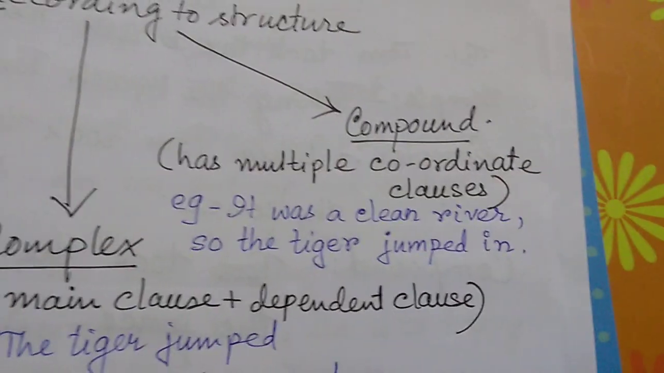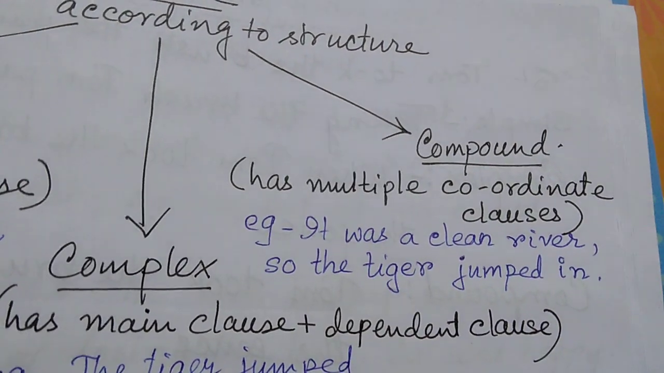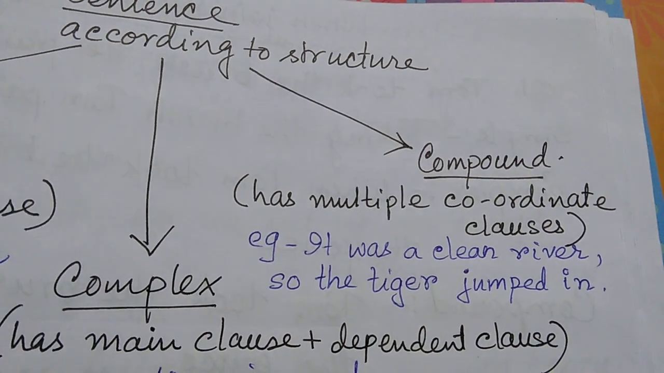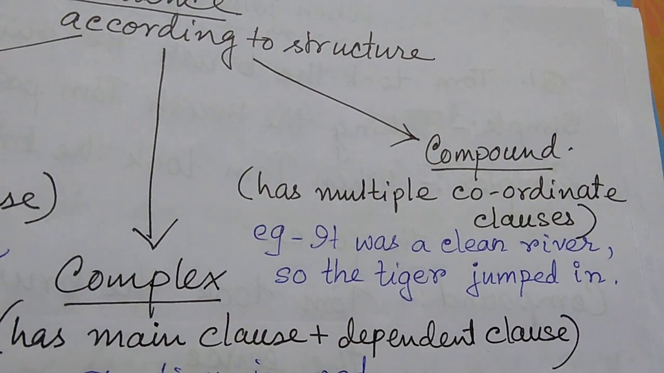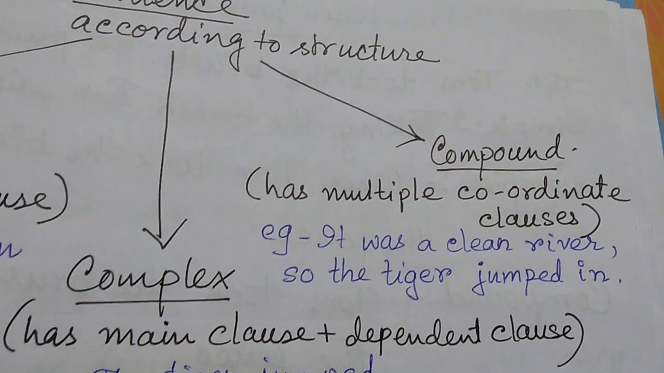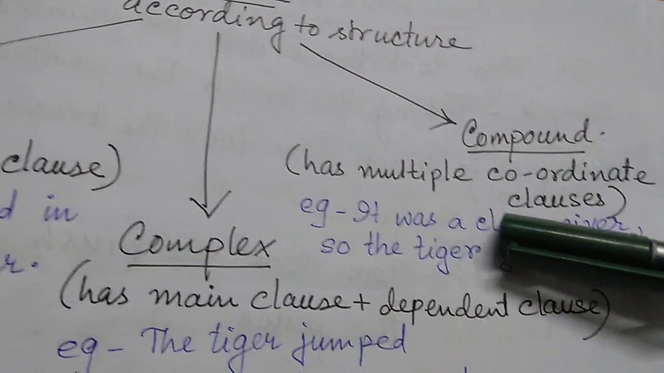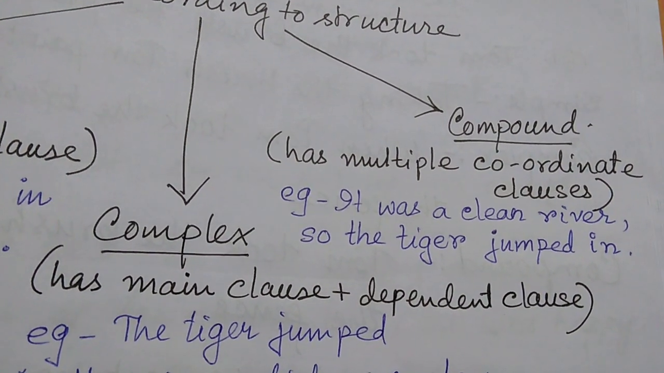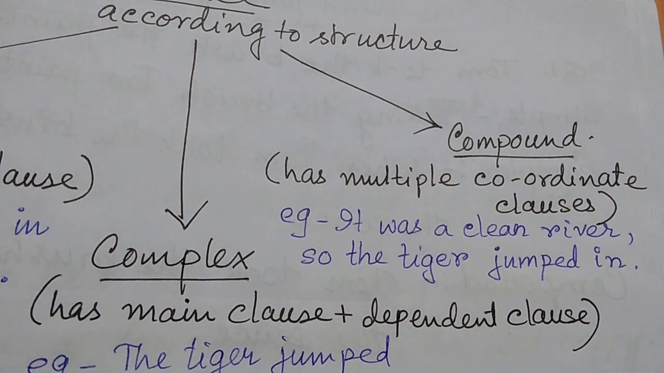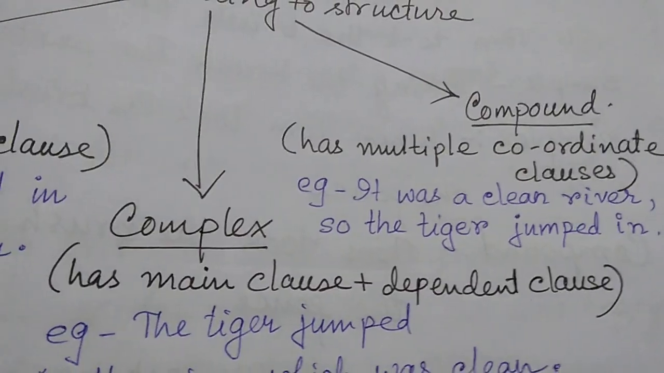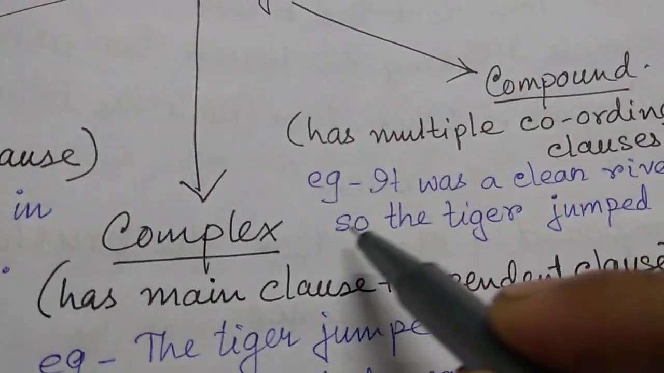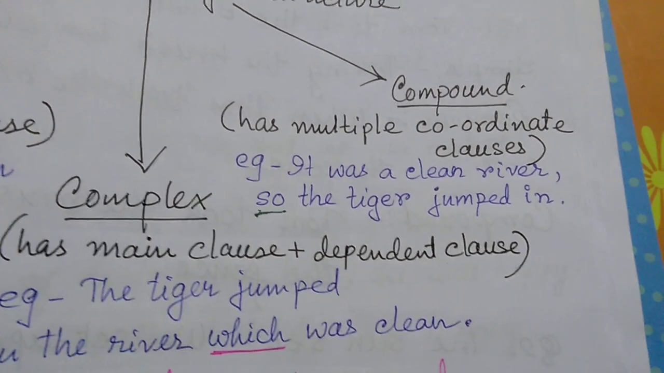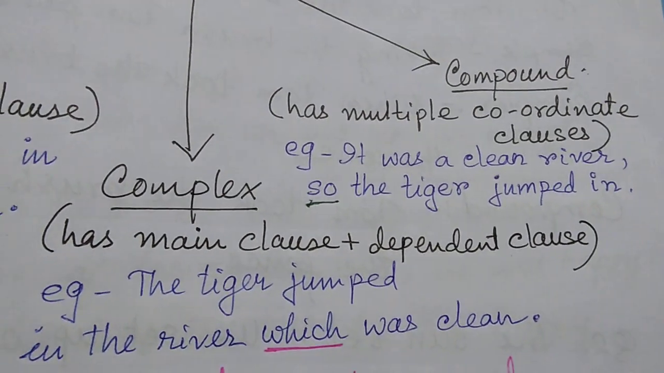Let us go to the compound sentence. What is a compound sentence? It is a sentence that has multiple coordinate clauses. You know coordinate clause. In last class, I had taught you about clauses, subordinate clauses, coordinate clauses. Compound sentence এ কিন্তু coordinate clause থাকবে। কিরকম? একটার বেশি clause, all are coordinate clauses. It was a clean river, so the tiger jumped in. Here, the word so is what? A conjunction. Coordinate clauses are joined by conjunction. That is how compound sentence is made.